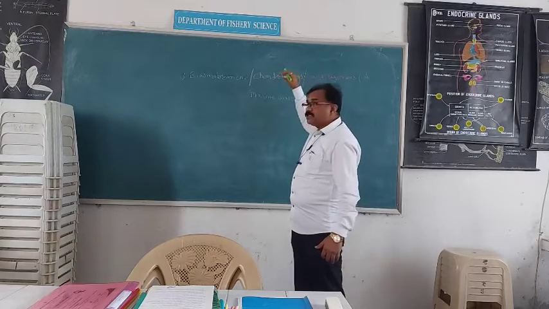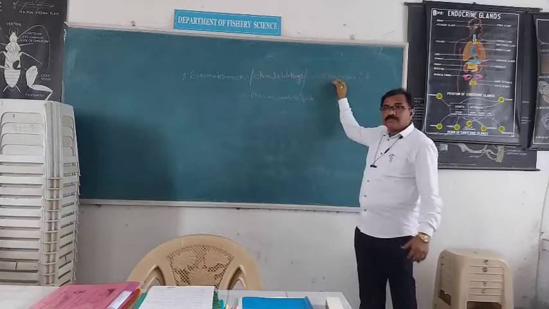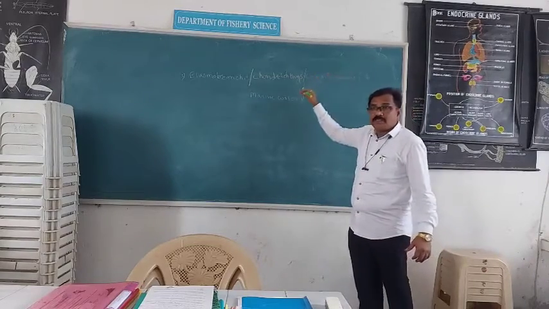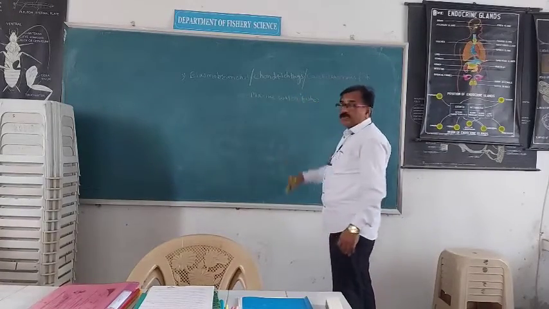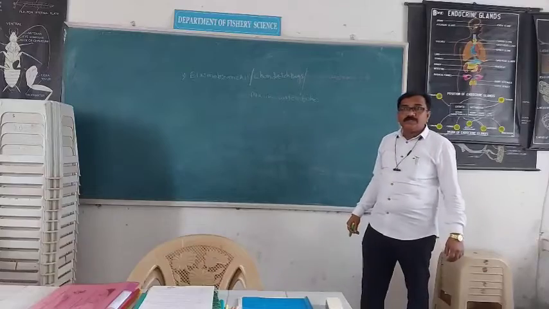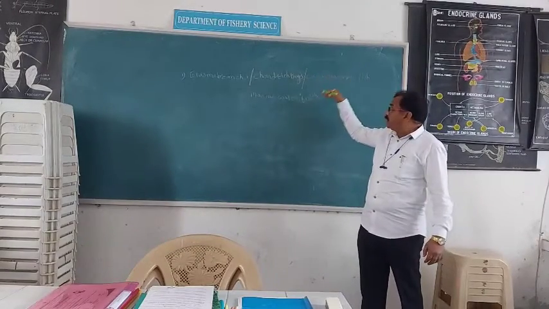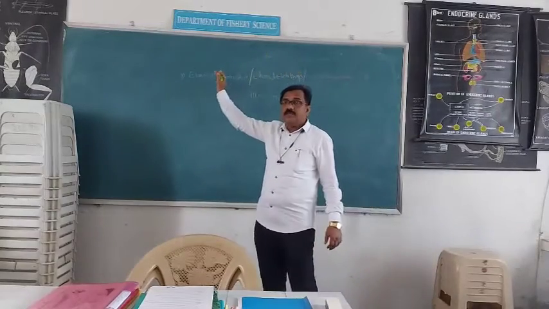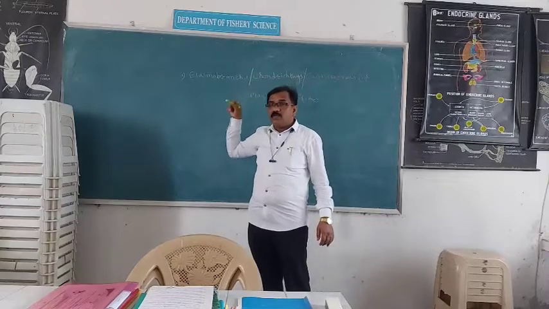This Chondrichthyes is also called cartilaginous fish, and this cartilaginous fish is also called marine water fishes. Marine water fish means Chondrichthyes. Chondrichthyes means cartilaginous fish. Cartilaginous fish means Elasmobranchi. This is an important class.